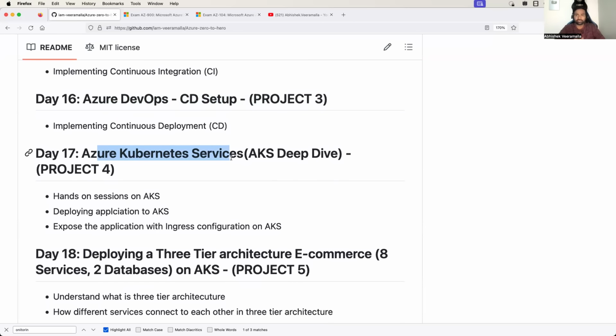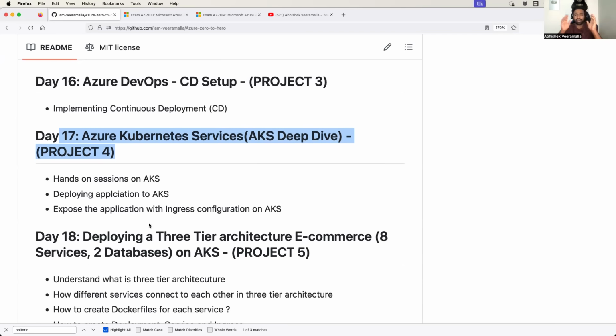So the AKS offering, that is Azure Kubernetes Service, we have a dedicated video for that. And in this particular video, I'll explain what is AKS, how it is different from Kubernetes, and along with that, I'll show you how to deploy an application. So we will take a two-tier application here, and I'll explain how to deploy that two-tier application on the Kubernetes platform. We'll also learn how to expose it to the external world, what is the ingress configuration, everything.